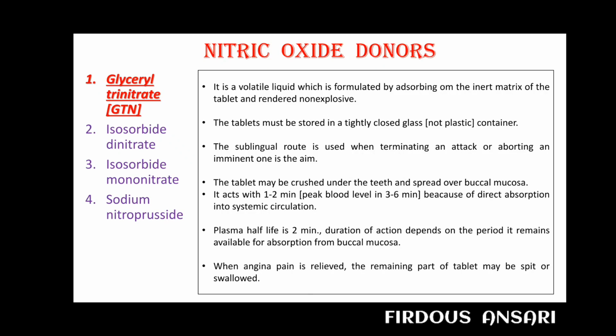Okay, so glyceryl trinitrate has a very high first pass metabolism. Whenever you consume the drug orally, 99% of the drug will be metabolized in the liver. For this reason, we use the sublingual route of drug administration. Any person who is facing an attack of angina will take a tablet of glyceryl trinitrate, place it below the tongue and allow the drug to get absorbed into the systemic circulation.